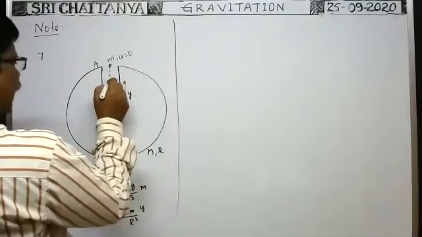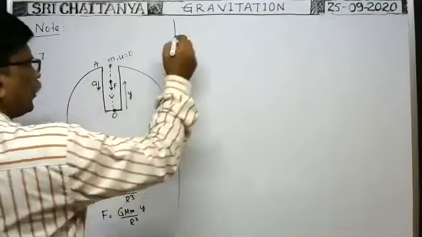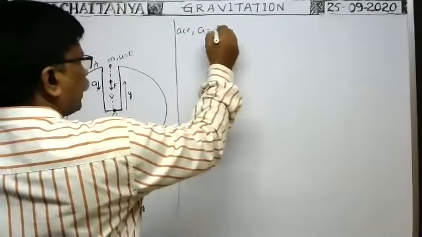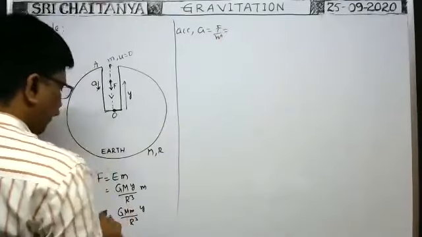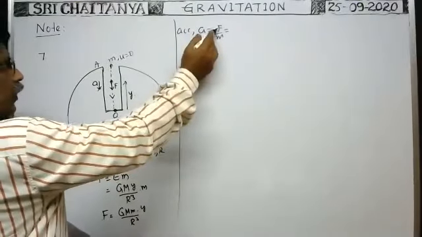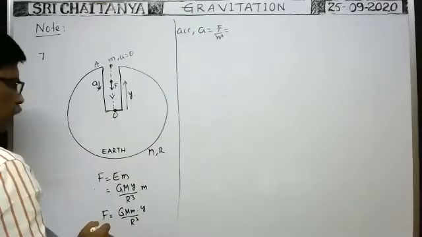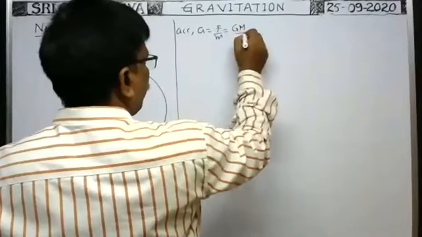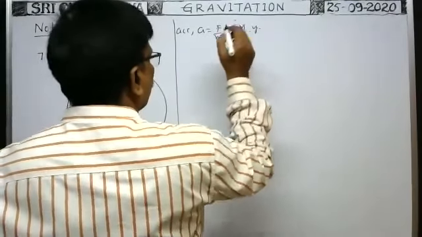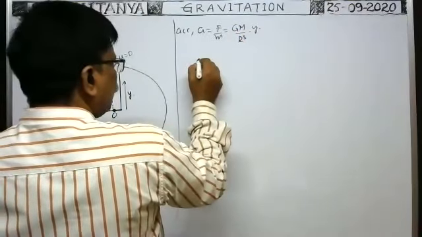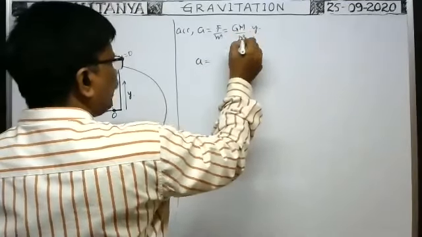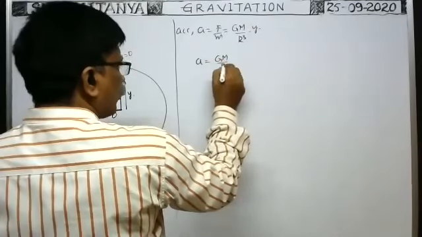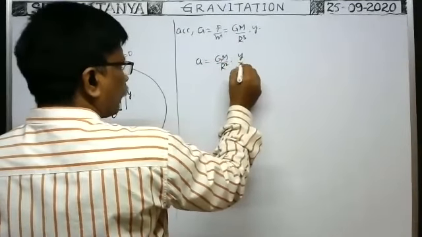Therefore, what is the acceleration acting on the particle here? Acceleration A is equal to the force acting on the particle divided by its mass, that is F by small m. That is equal to capital G capital M by R cube into y. Therefore A is equal to GM by R square, which you keep aside, into y by R. We can write it like this, no?